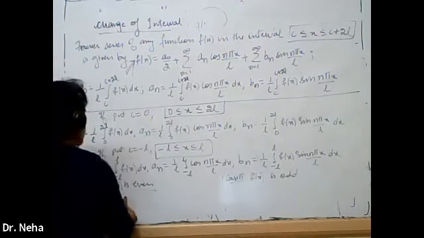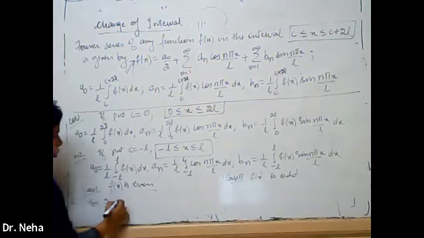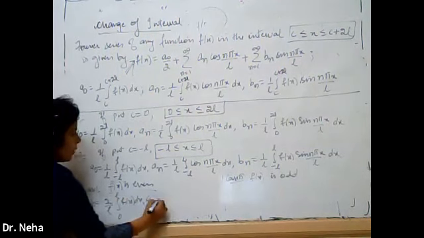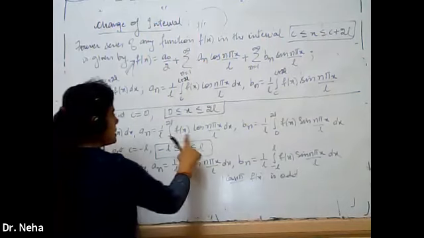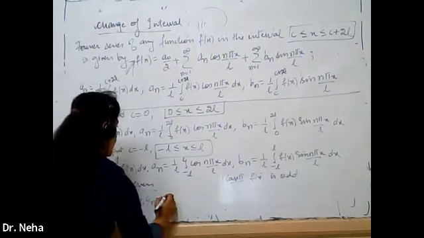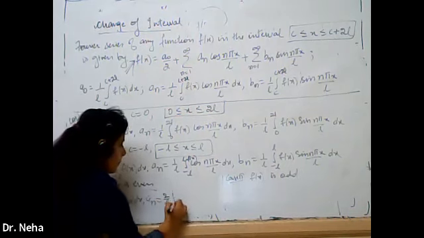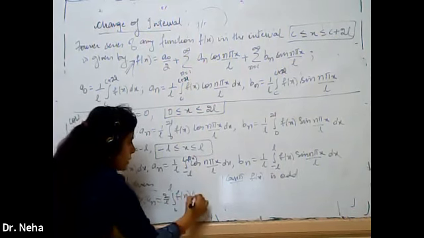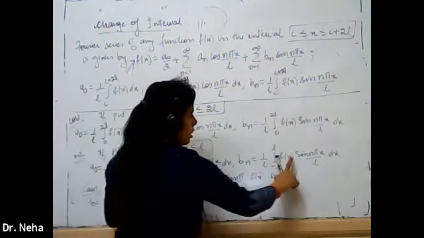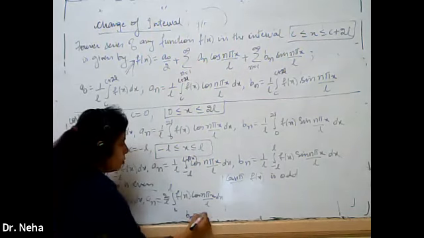Now what about if f(x) is even? Then a0 will become 2/L ∫ from 0 to L f(x) dx. In the same way, f(x) is even, cos is an even function, even into even is even. So an will become 2/L ∫ from 0 to L f(x) cos(nπx/L) dx. And what about bn? Even into odd is odd, so bn will be equal to 0.